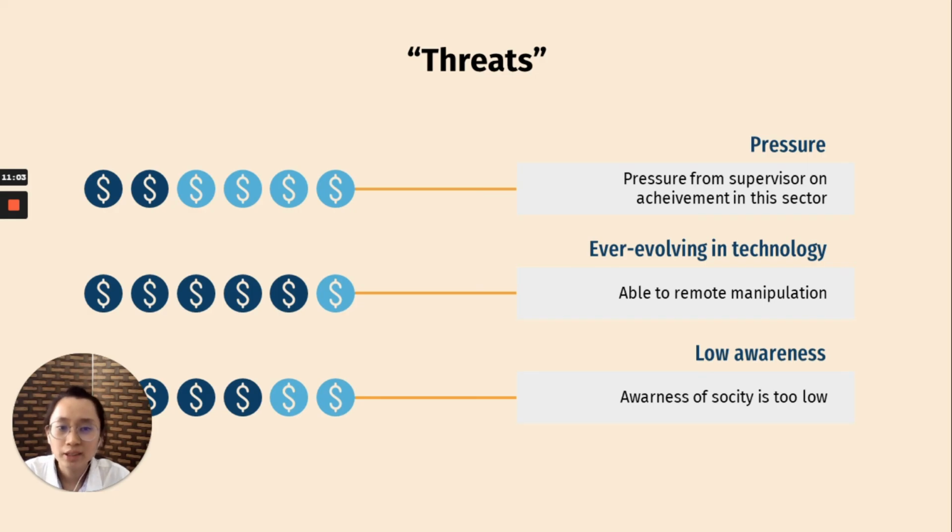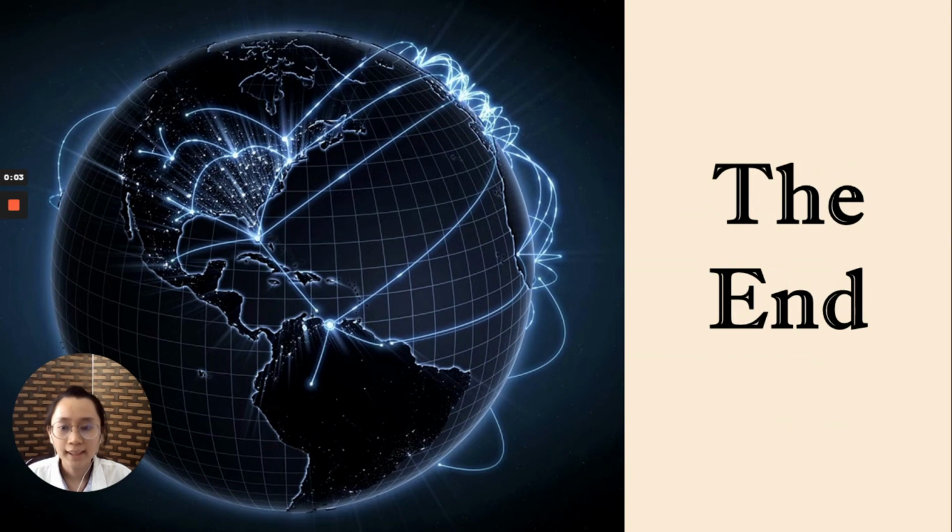And besides, low awareness is also a threat to the AML, because people did not have appropriate education about this topic, either at university or from the government. So I think the government sometimes should give information about money laundering or its dangers to society, in order to prevent this, or the government can invest in potential individuals in the AML. So that's all for me, and thank you.